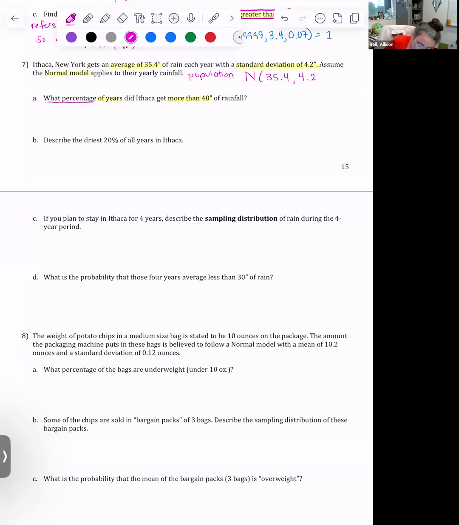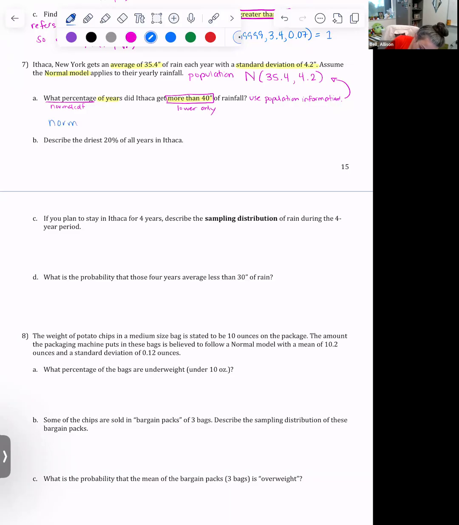Okay, so first it says what percentage. So that's a normal CDF question. And then it says get more than 40 inches of rainfall. So it says of all the years. It does not talk about a smaller group of years, and it does not give a sample size. So here we need to use the population information, which is right here above. So this says more than 40 inches. This is giving me a lower bound only.